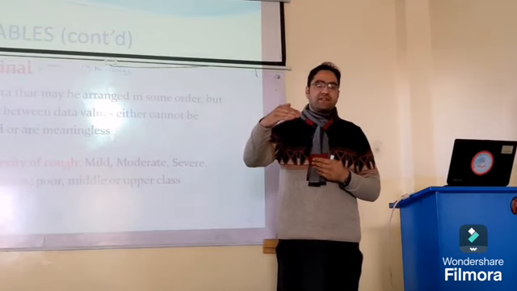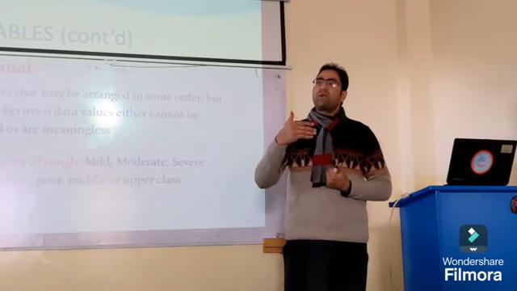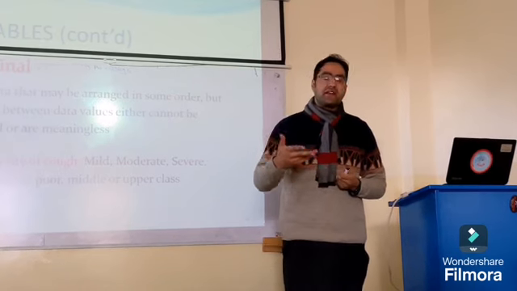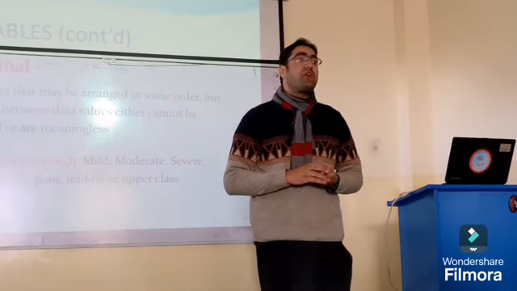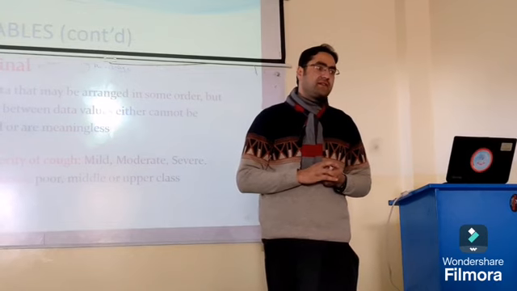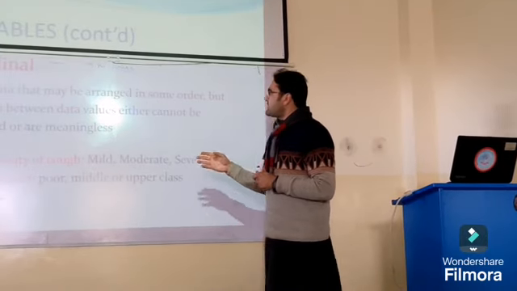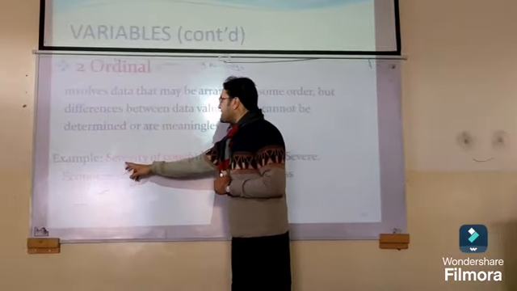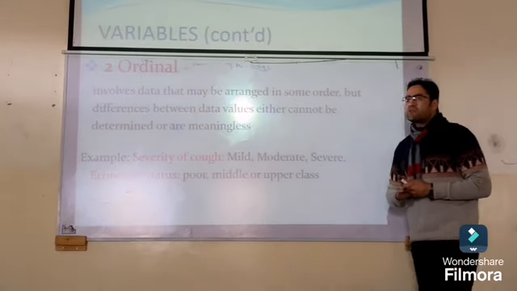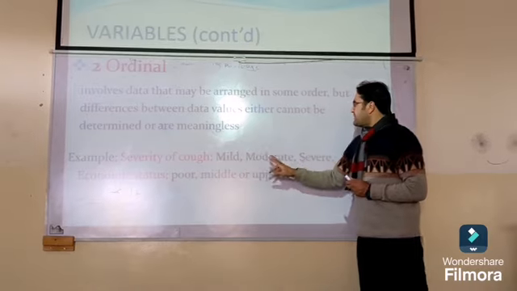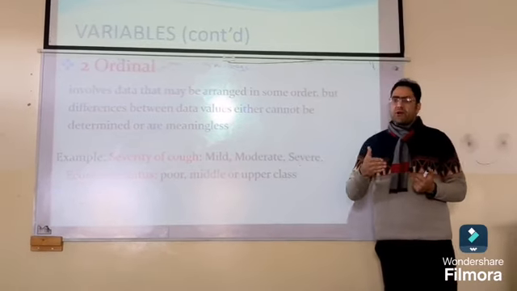Now, if the order can be expressed, this is called an ordinal variable. Also, ordering that is not numerical is an ordinal variable, for example the severity of cough compared to headache: mild, moderate, severe.